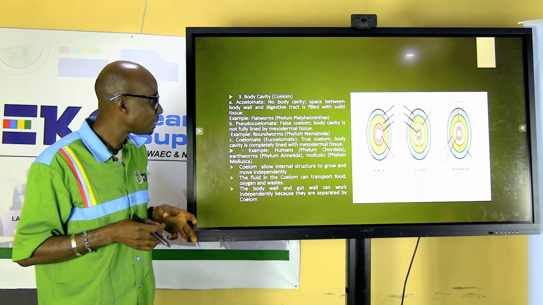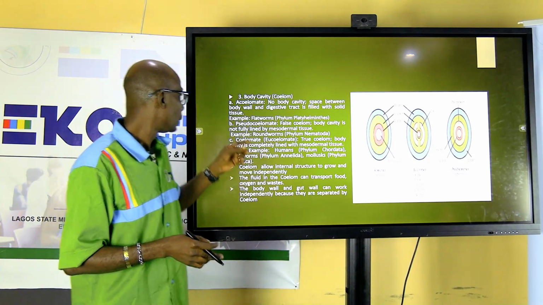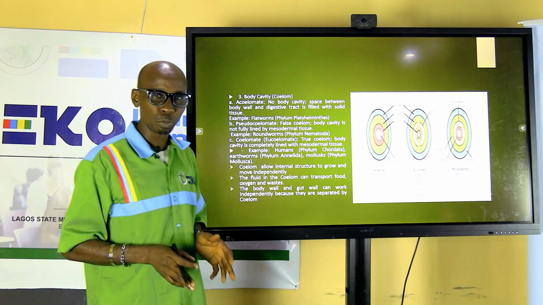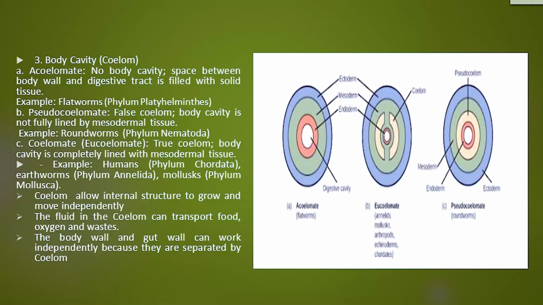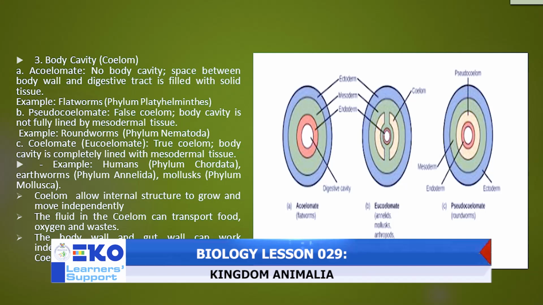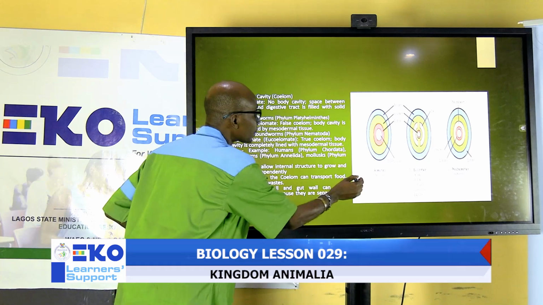Acoelomates are animals, an example is our sponges. They don't have true body cavity. Pseudocoelomates, an example is hydra. They have false body cavity. Then coelomates, man. We are an example of coelomate animal with true body cavity. Our earthworm has true body cavity.